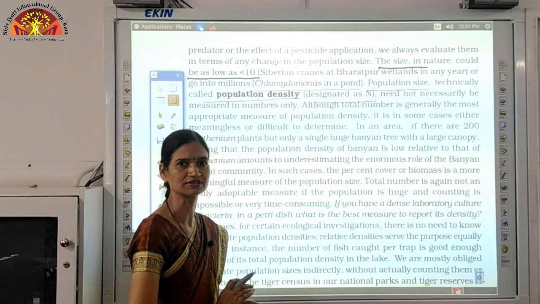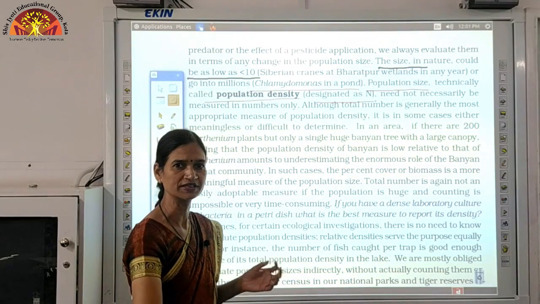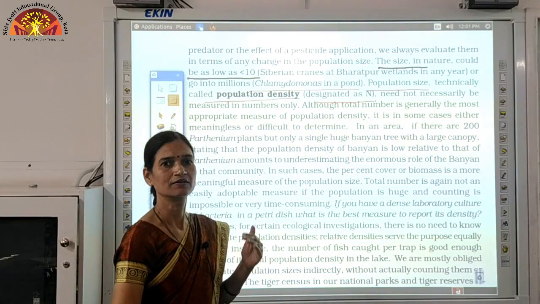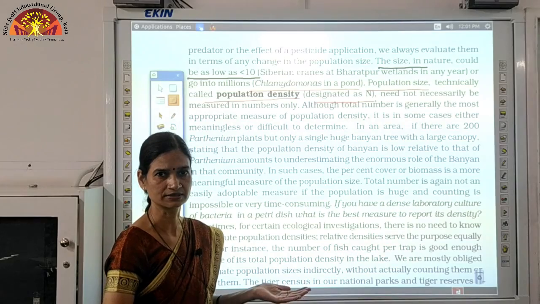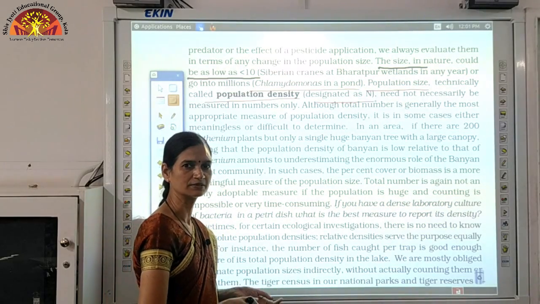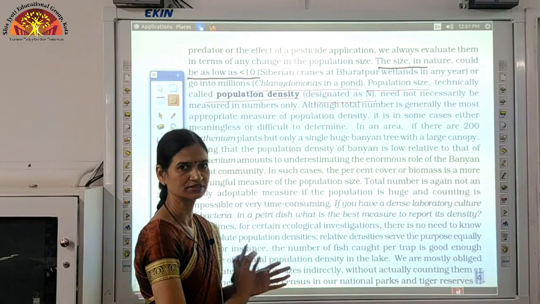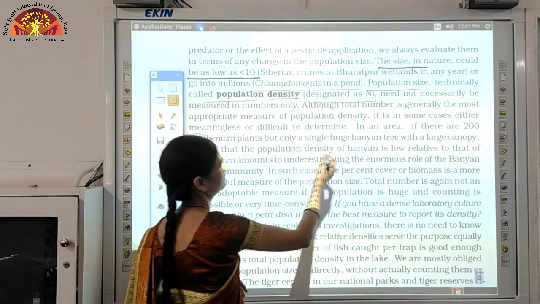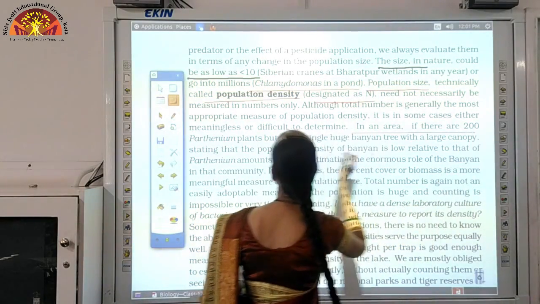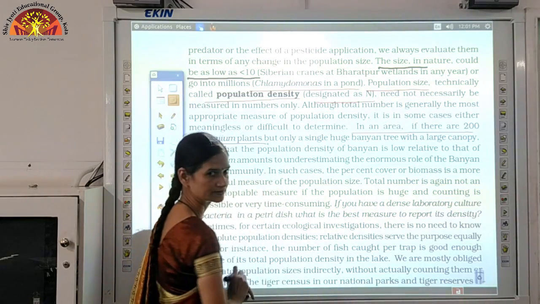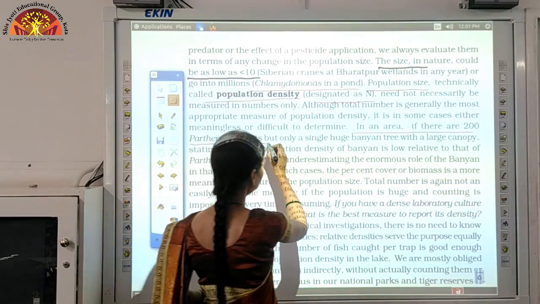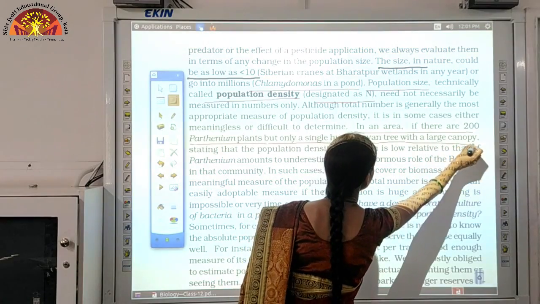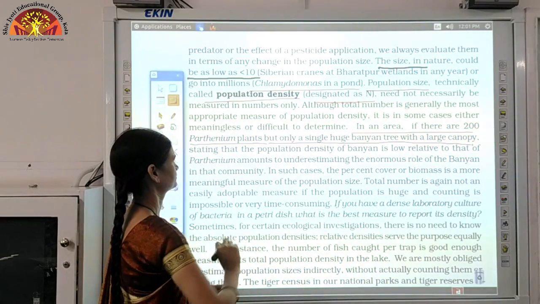Or sometimes it can be that although the number of individuals is more, what is their role in the ecosystem? If their role in the ecosystem is less, then even with a higher number it will not affect. For example, if in an area there are 200 Parthenium plants, but only a single huge banyan tree with a large canopy.